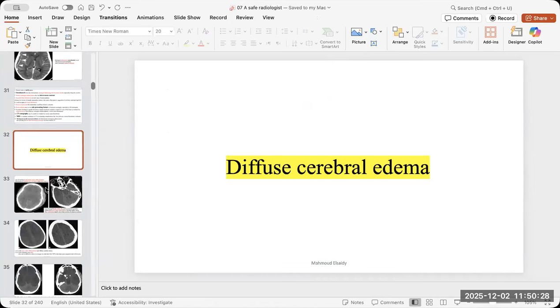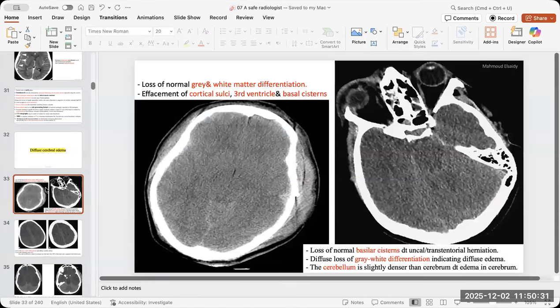Then we will move to the fourth topic in the emergencies here in the brain, the diffuse cerebral edema. I just talked to you about it. And one of the signs is the pseudo subarachnoid hemorrhage. But diffuse brain edema is very important according to the age of the patient. Don't forget that. And there is a nice link on Radiopaedia about the normal brain according to the age. Because in young patients, there is no parenchymal volume loss, so the brain is very well occupied and the sulci are very narrow and this stuff.